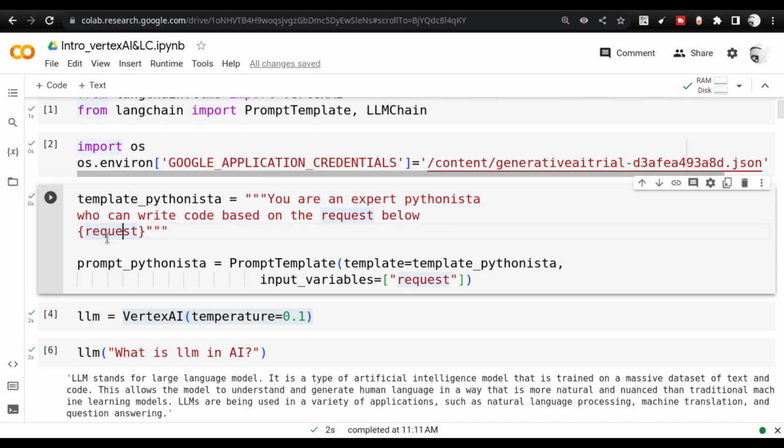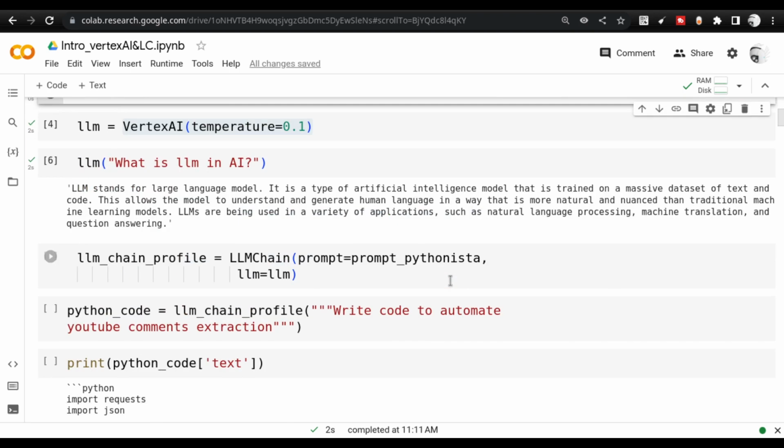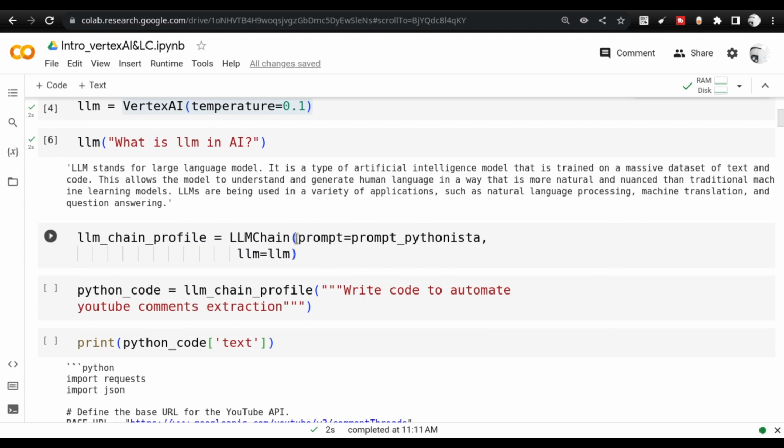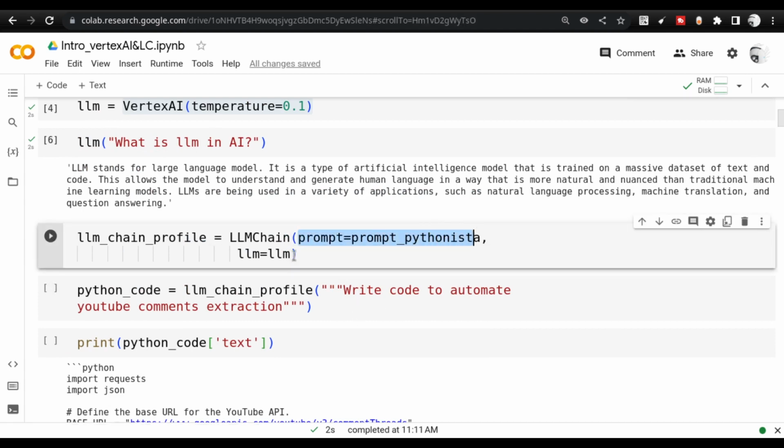This request variable can be different. It can be given as an input by the user at the time of execution. So this is the prompt template that we create, and it can be given as a variable to the LLMchain. This is the purpose of LLMchain. It can help you modify the prompt on the go, that is, when you are executing.